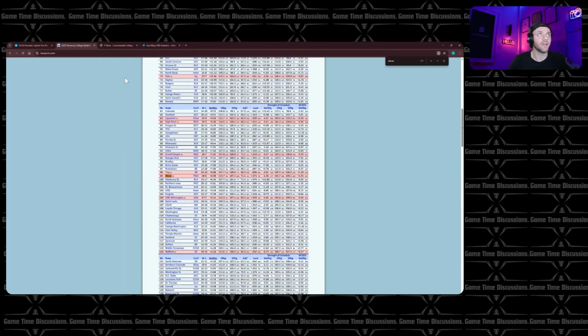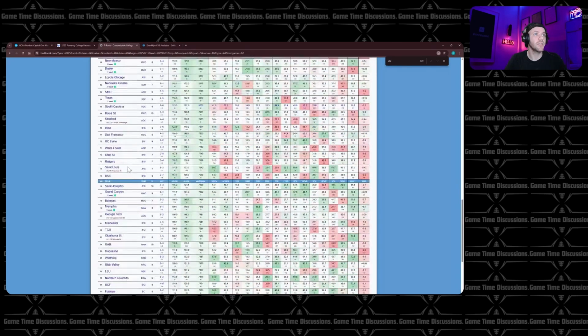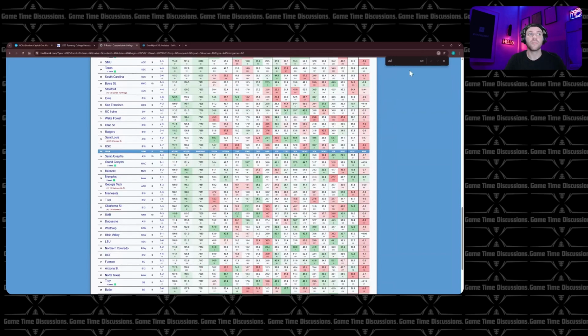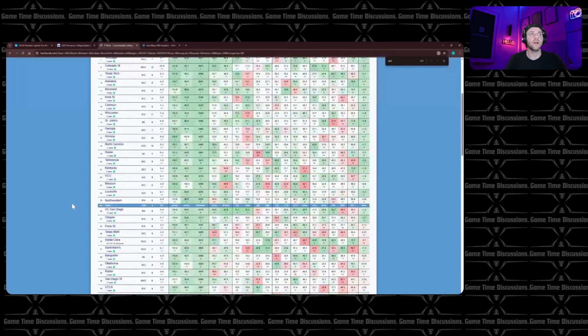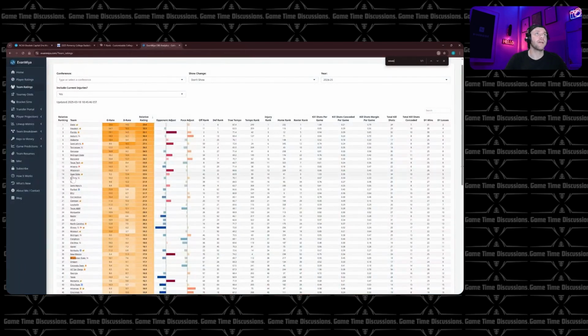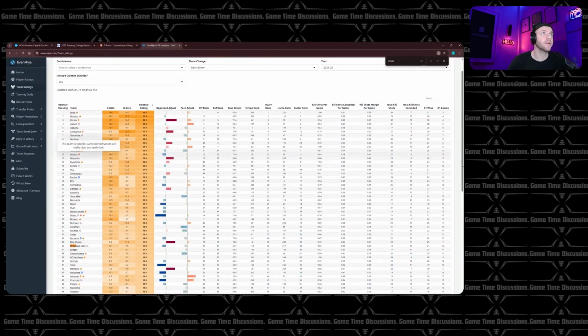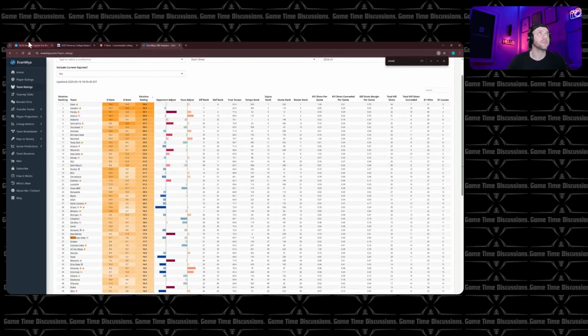Akron is way down here on KenPom. If they do it, I would absolutely love it. It would be amazing. I don't know why Akron's not even popping up on the T rank. That's strange. Well, figure that one out later. Could just be from my settings. But regardless, Arizona is going to be pretty high up here. They're very volatile, so this could go either way. This is a situation where Arizona may slip up. I don't think so. I do think they end up beating Akron.